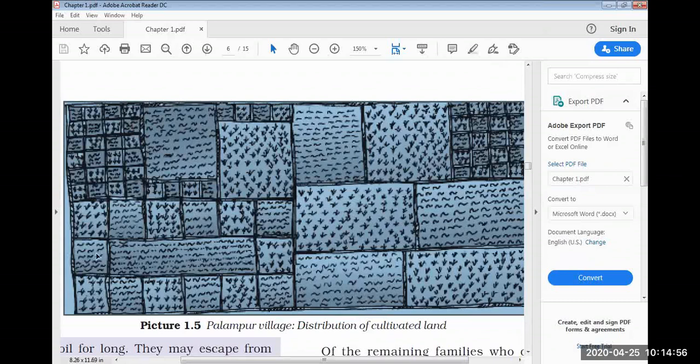Same way, in the same scenario, he was having two children, so he divided the land like this into two equal parts. Then the other was having this many, the other became like this, and then the small parts came. This is how the land goes on being divided from one generation to the next generation as we go on.